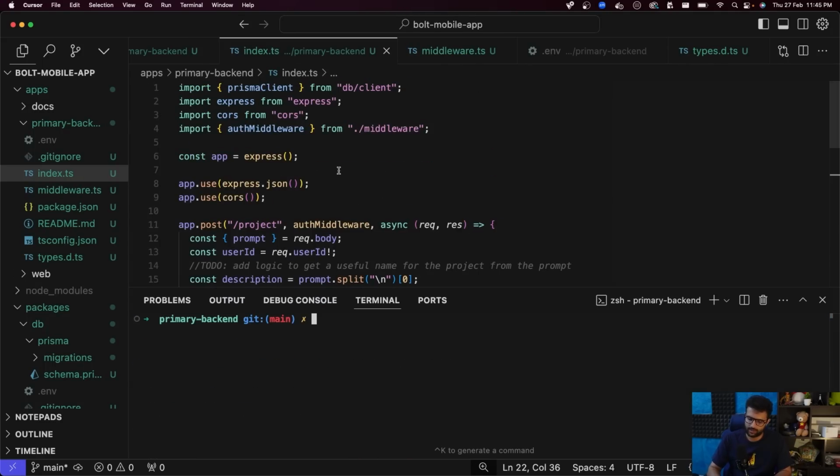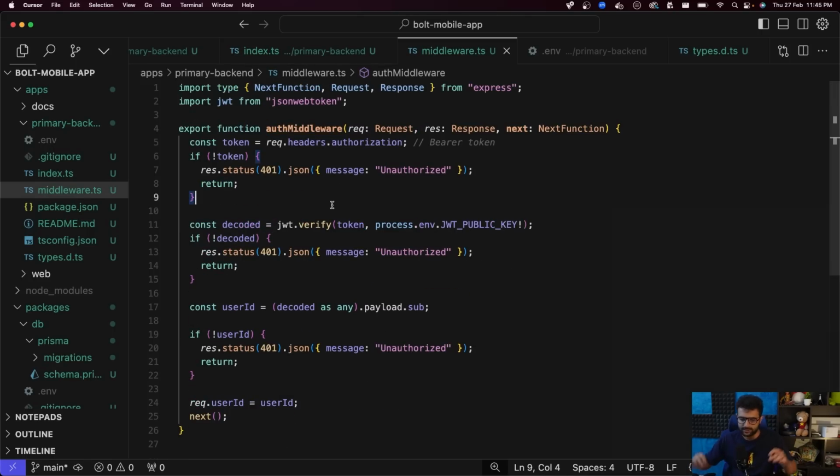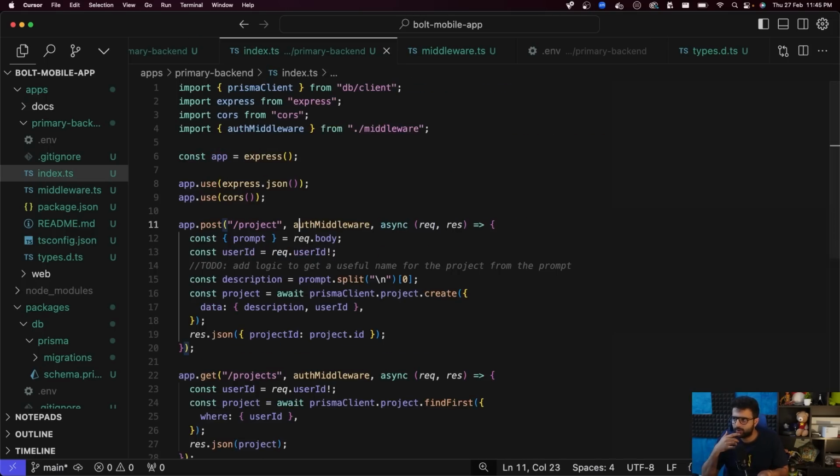Let's quickly try it out. Oh boy, before that I need authentication. To test this out, I need to make sure the auth middleware is working as expected, which means we need to get into the authentication bits. So am I missing any other endpoint, or is the HTTP server that simple? Projects, get projects, get projects. Yeah, I can't think of any other endpoint that we need right now. I could of course be wrong, and if that happens, we'll come back to it.